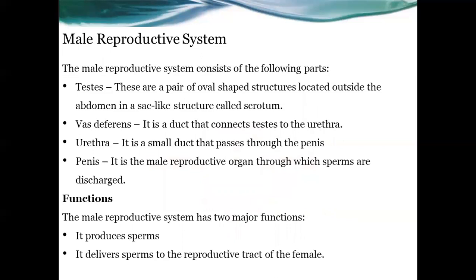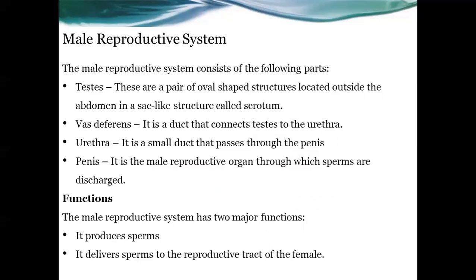Next topic is the male reproductive system. The male reproductive system consists of the following four important parts, and it has two major functions also. First one is the testis. These are a pair of oval-shaped structures, and the testis is located outside of the abdomen in a sac-like structure called the scrotum.